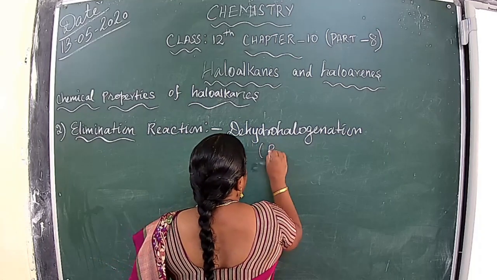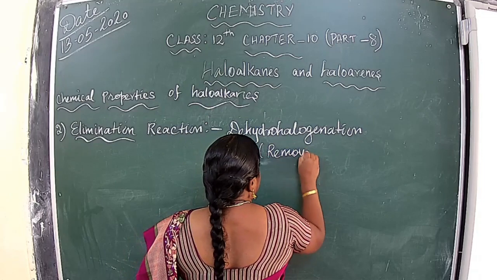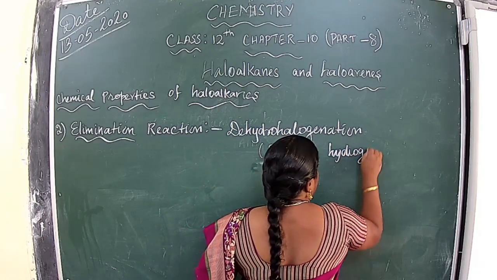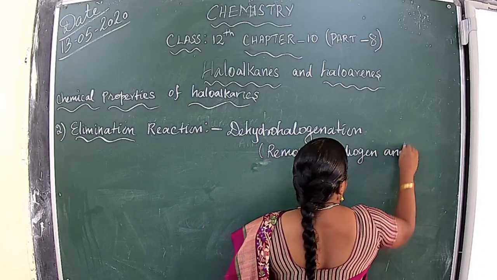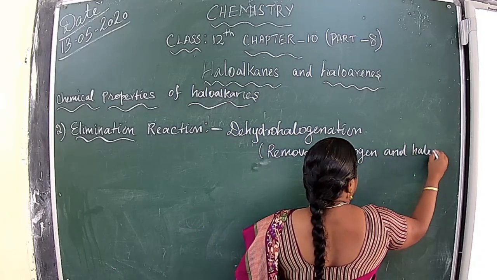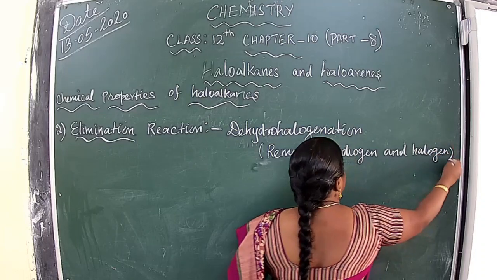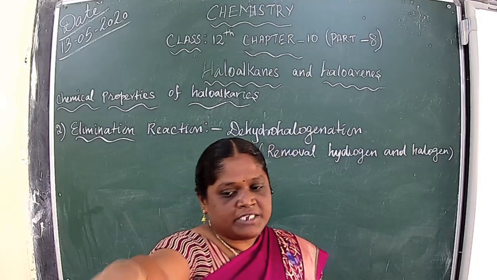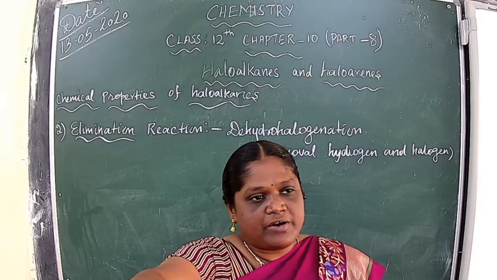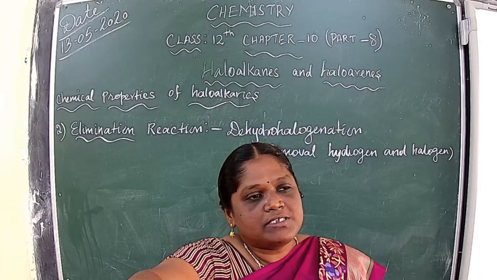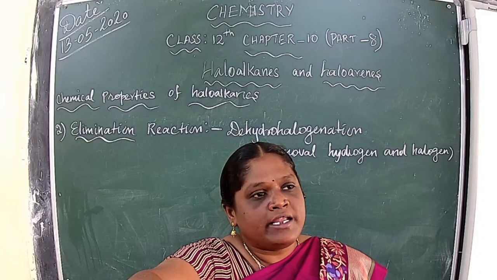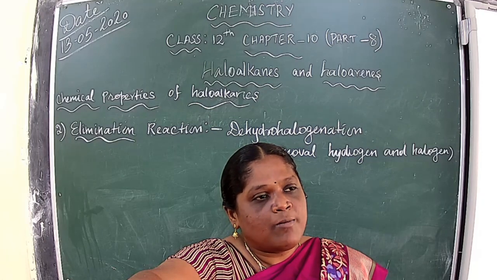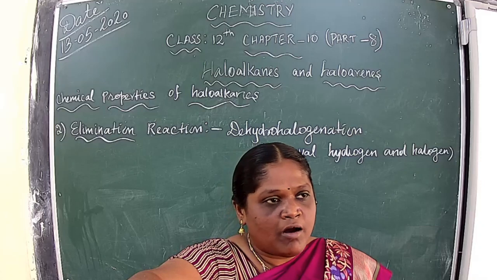Removal of hydrogen and halogen, that is dehydrohalogenation. When the elimination reaction takes place, dehydrohalogenation, it gives the product alkene. It gives the product alkene, a double bond. A single bond is converted to a double bond.